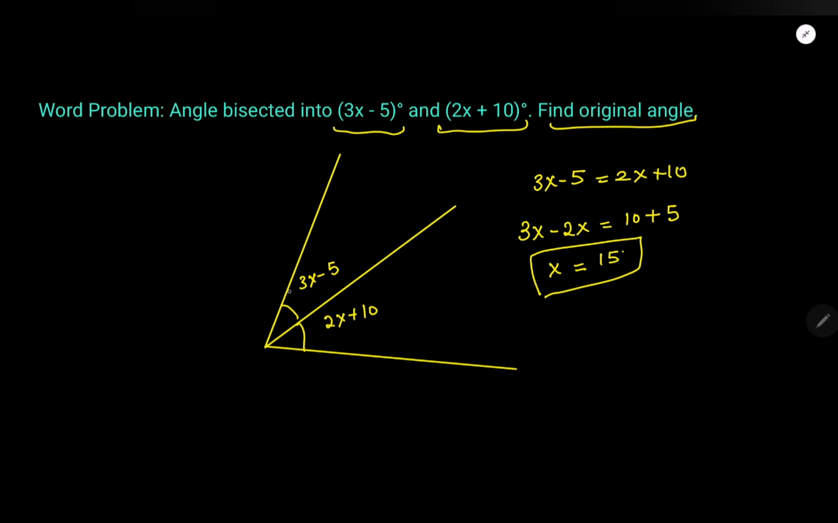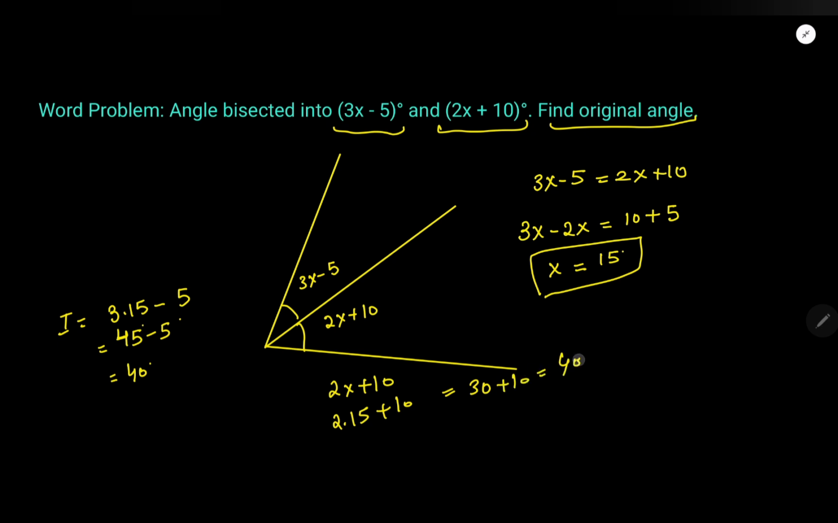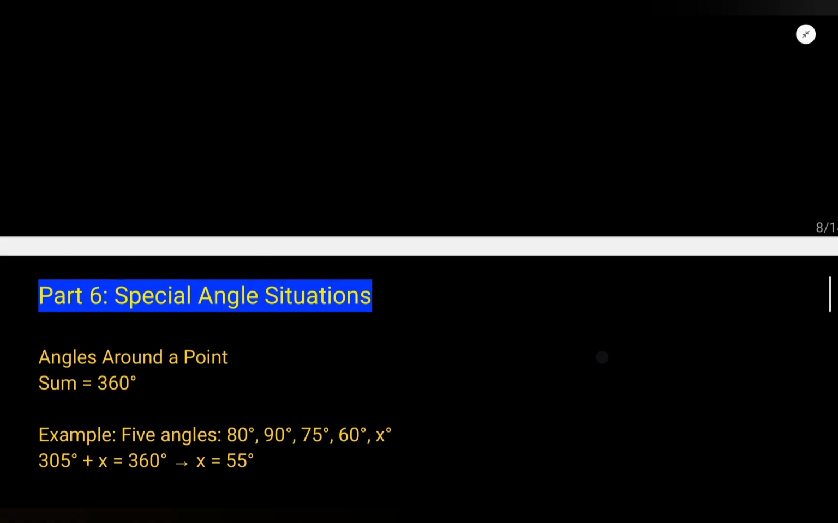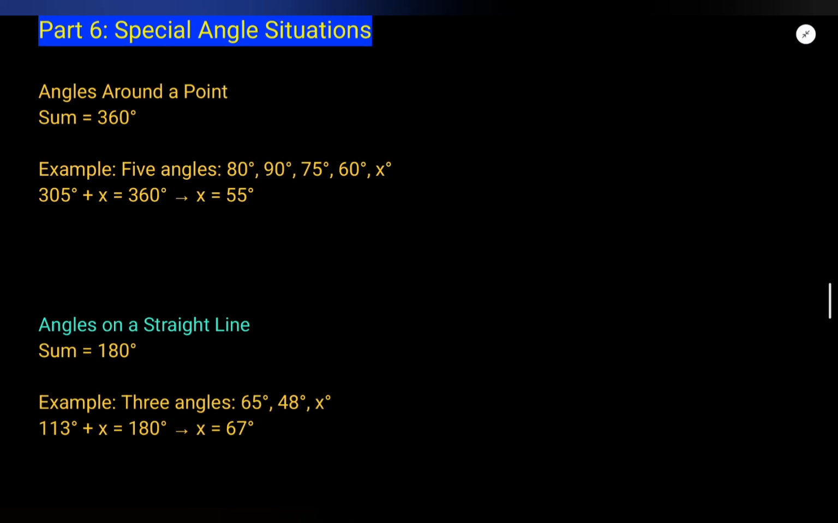So I will substitute the value. The first angle is 3 times 15 minus 5. That is 15 times 3 is 45 minus 5, right? The first angle is 40 degrees. And then the second will also be equal to 40 degrees. You can verify as well. 2x plus 10. 2 times 15 plus 10. What is 2 times 15? 30 plus 10. That is 40. So both angles are equal to 40 degrees. Right? I hope you are getting it. Now we know what an angle bisector is. Right? Okay.